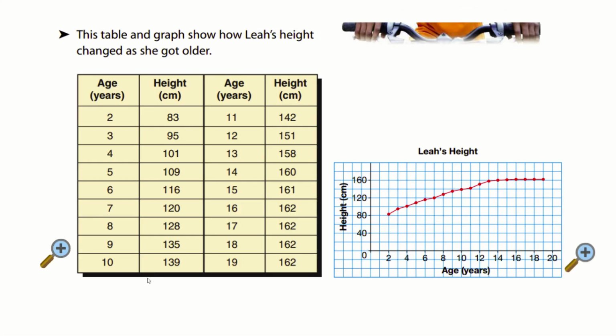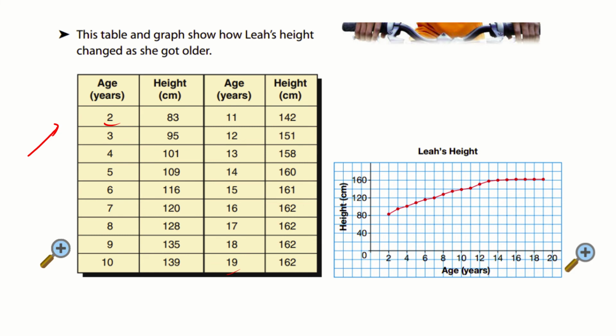So this table and graph shows how Leah's height changed as she got older. Okay, so here we have age and we have height, and we go all the way from 2 to 19.